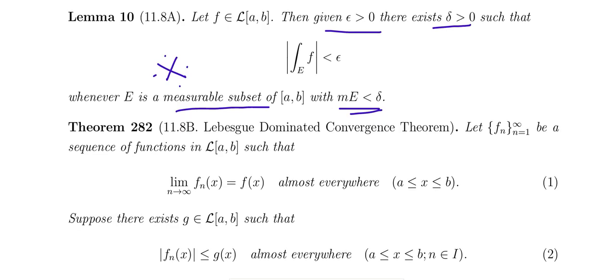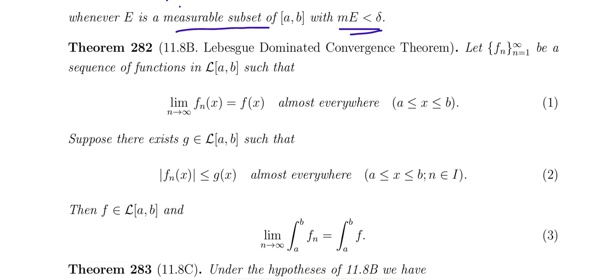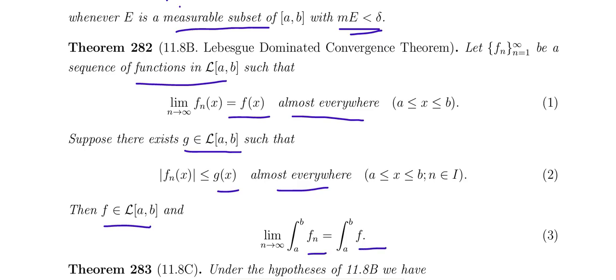Let fn be a sequence of measurable functions in Lebesgue integrable a comma b, with the limit of fn of x equal to f of x. So fn of x converges pointwise to f of x almost everywhere in the interval a to b. Suppose there exists g belonging to Lebesgue integrable a comma b such that the modulus of fn of x is less than or equal to g of x almost everywhere, for x in a comma b and n in the natural numbers. Then f is Lebesgue integrable, and the limit as n tends to infinity of the integral from a to b of fn equals the integral from a to b of f.